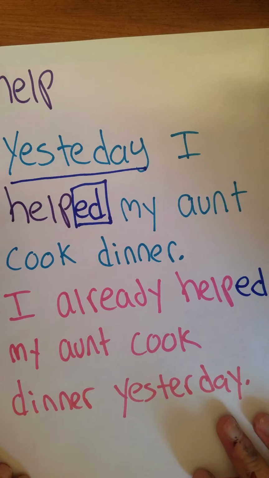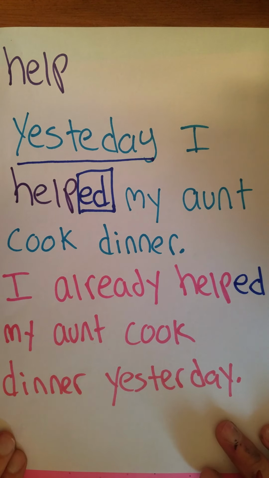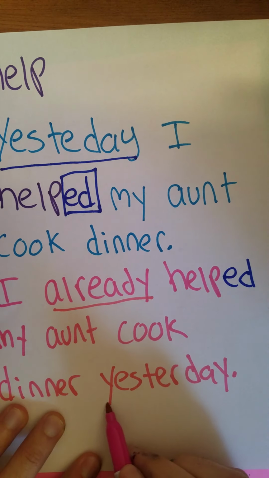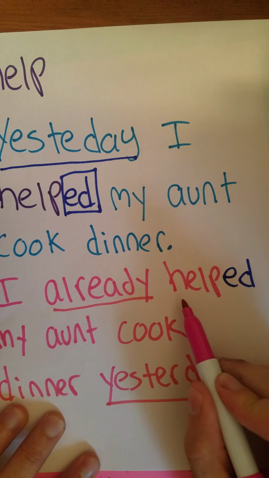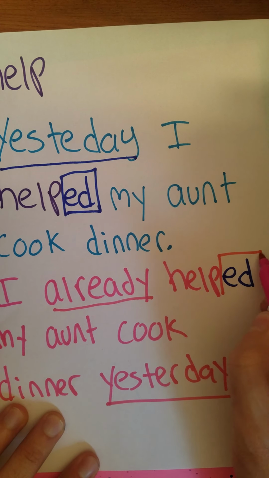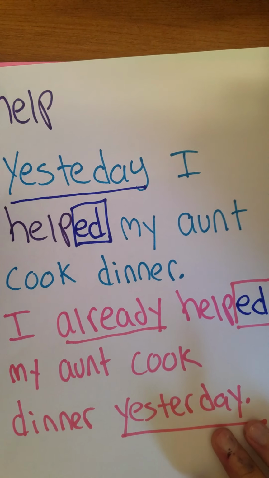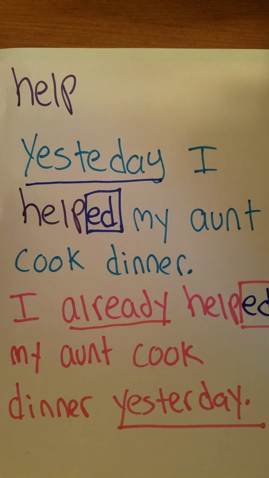And that still makes sense. I already helped my aunt cook dinner yesterday, because already and yesterday and adding ed to my verb are all telling me that this already happened, that this is in the past tense.